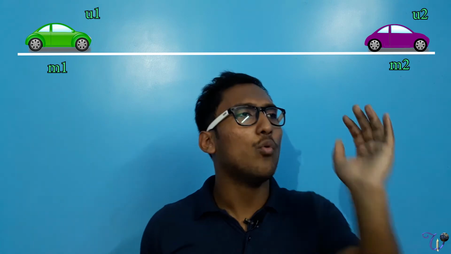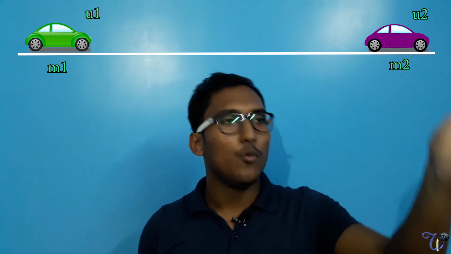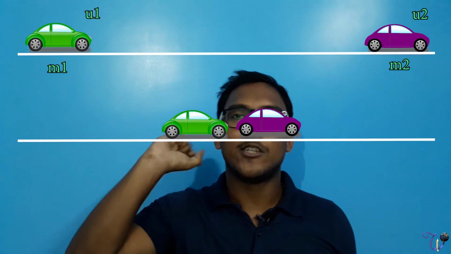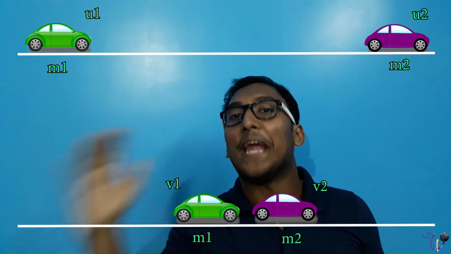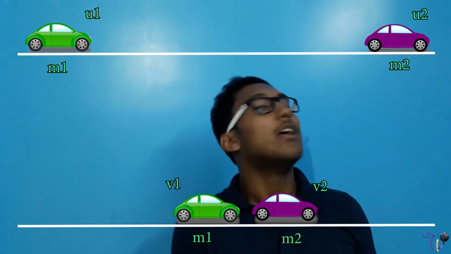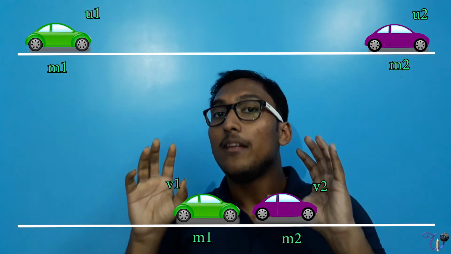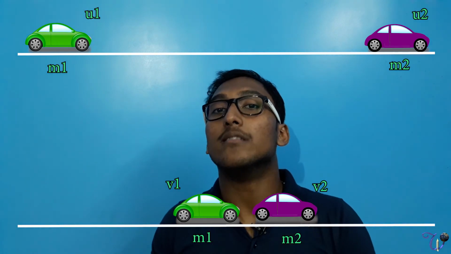Now think of two cars, the same phenomenon, with masses m1 and m2, and before the collision the velocities were u1 and u2. If the speed of the fast car is higher than that of the second one and both are going in the same path, then an accident must happen. After the accident, the velocities will be v1 and v2, because the velocity must change. The mass of the cars cannot change, but the velocity will, while the total momentum remains constant.